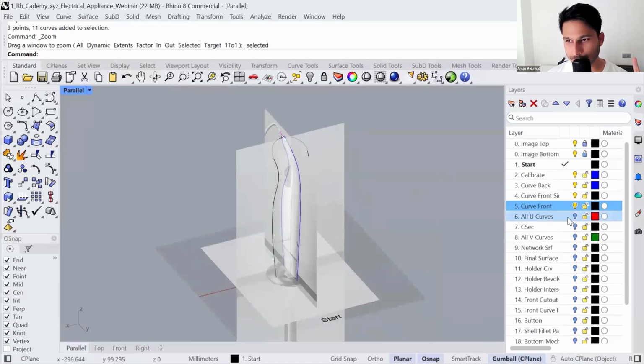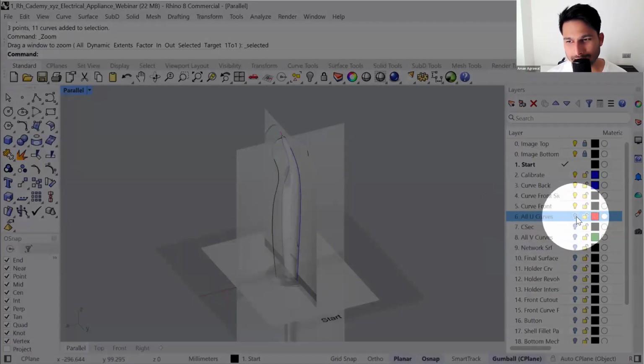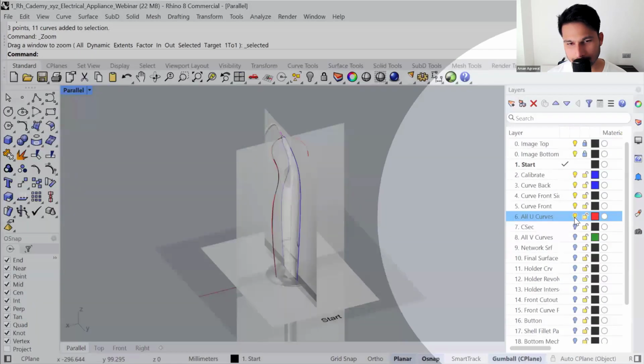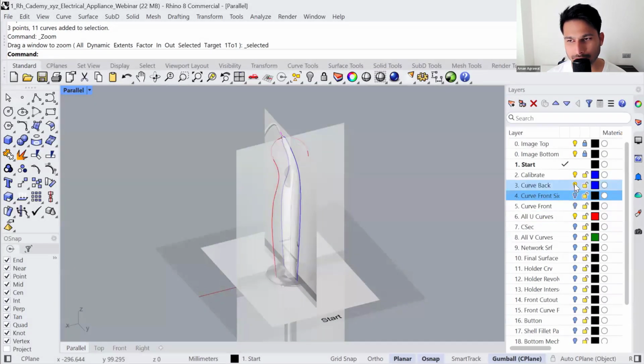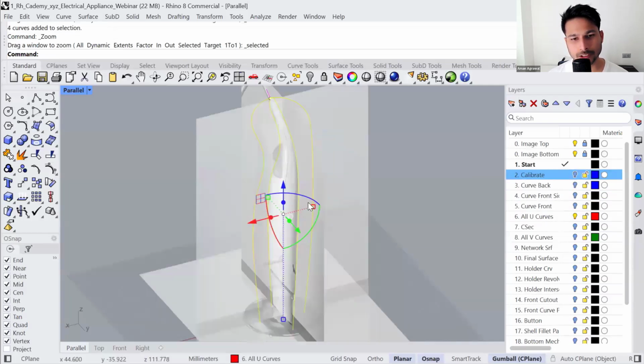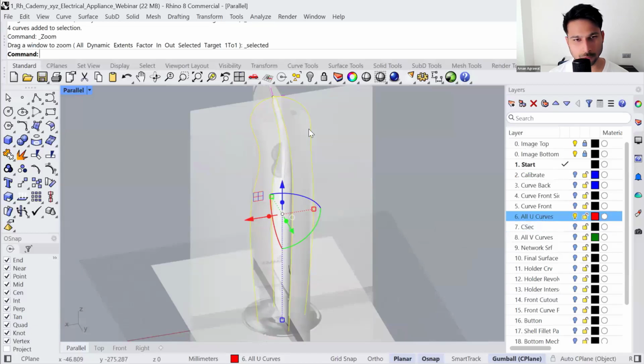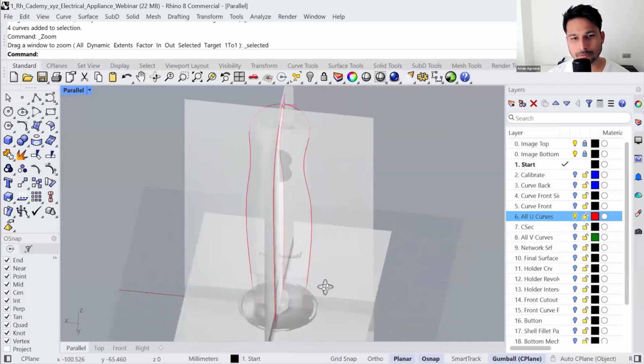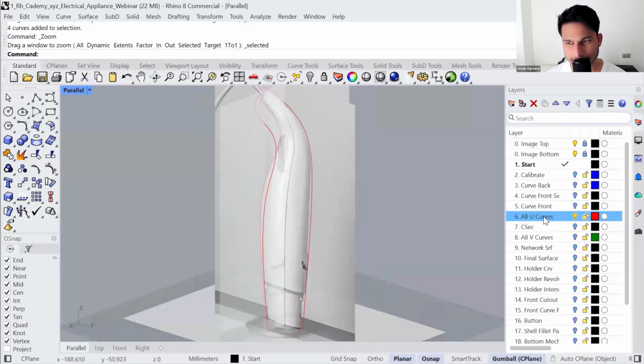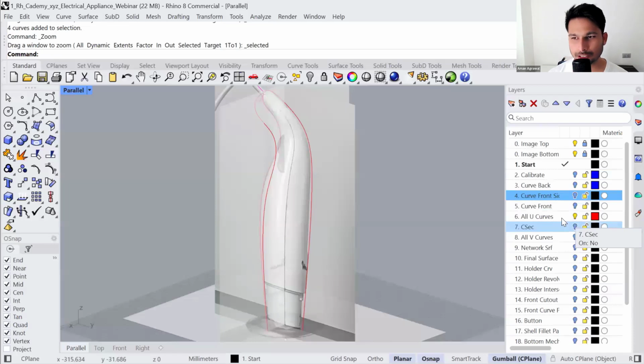So what I will ask you to do is go to layer 6 and unhide it. Now hide every other layer, because I have already made these 4 curves, which are our U curves in one direction. Now we will use these curves for the next step. So I will recommend you all to hide the other layers. You can take your time later on, create your curves from scratch. Let's see what are the next steps using the curves that is in the 6th layer.